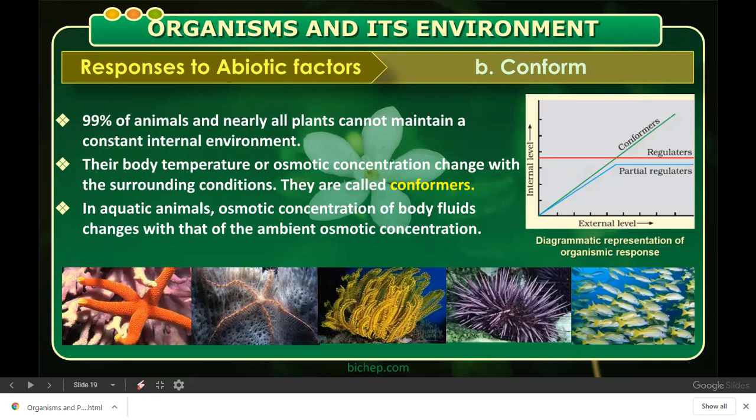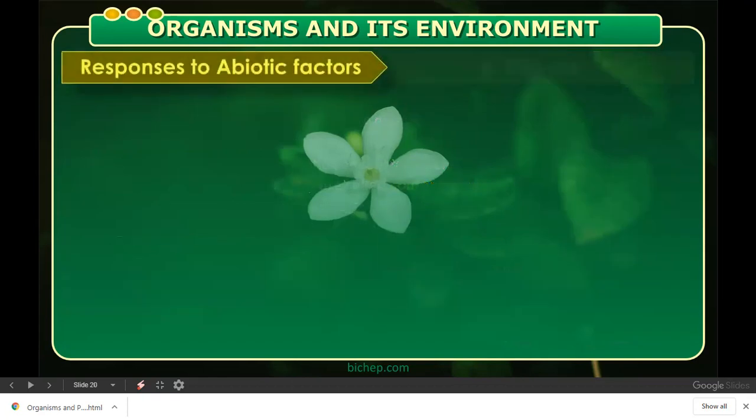Partial regulators means like us. For example, our body temperature remains constant whatever will be the outside changes. What do we call regulators? Those who can regulate, as we studied before.